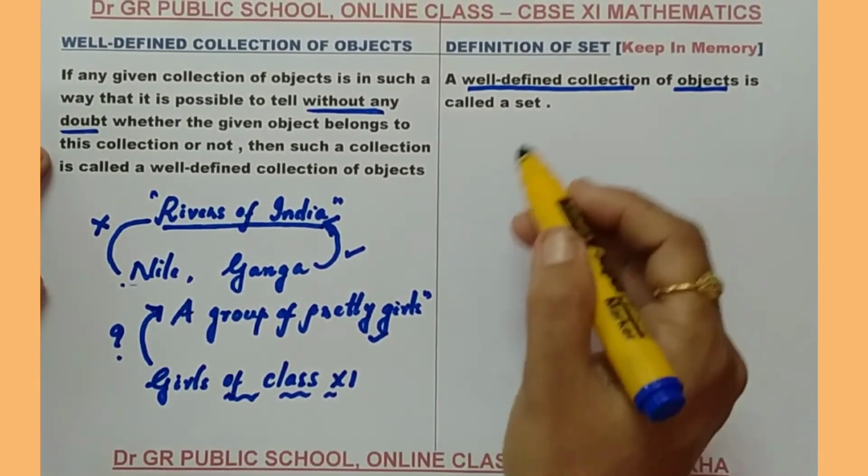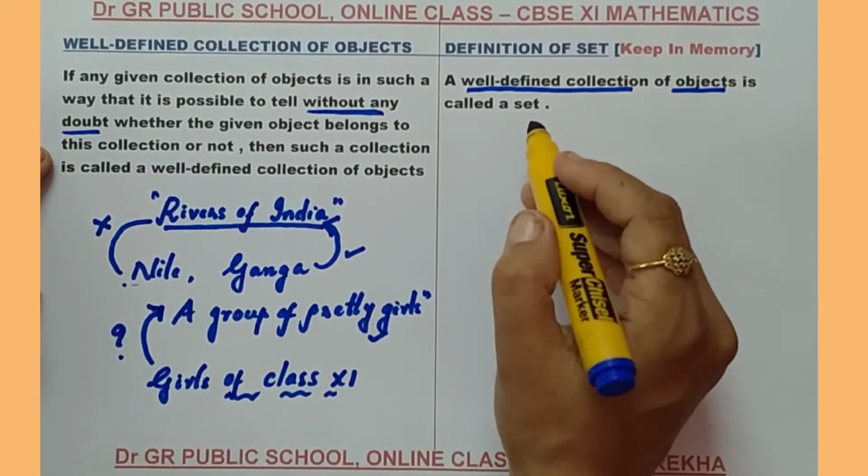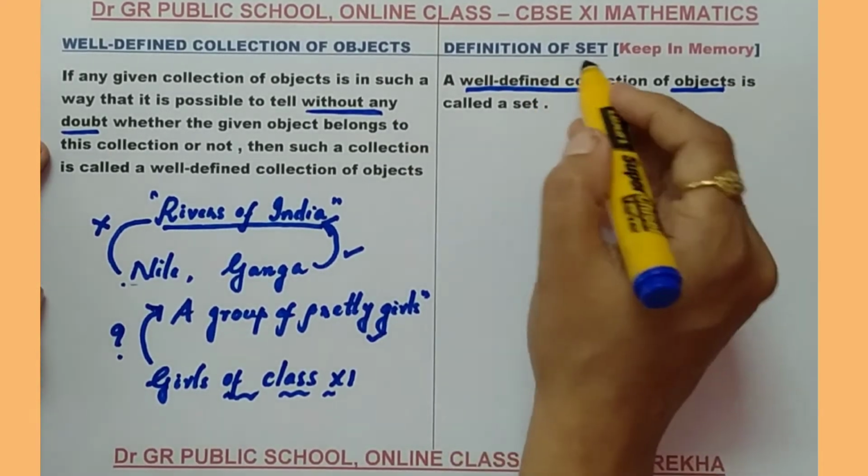Now, I am going to say some terms regarding the term set.